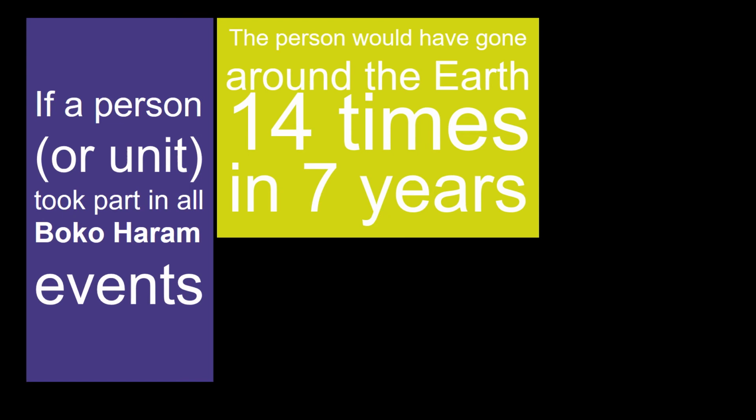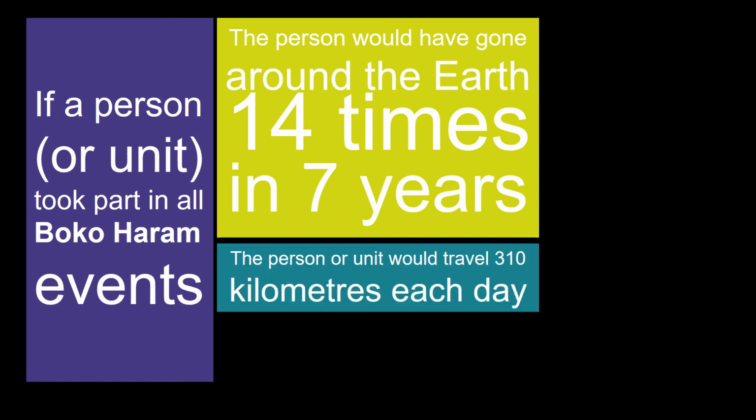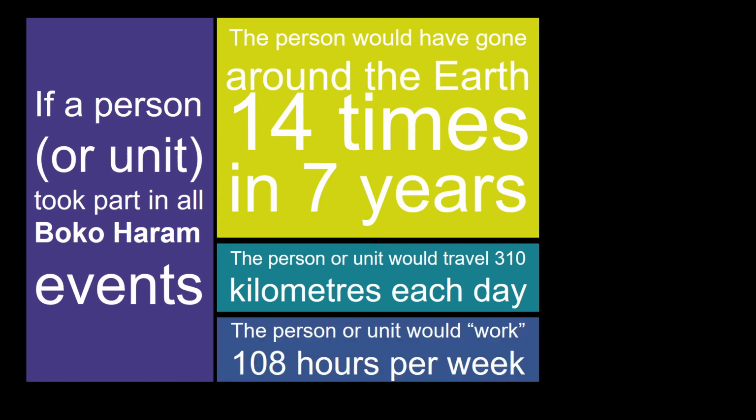Because I can draw a line between every two consecutive events, we can think of it this way: if the same person took part in all of the events, the person would have gone around the Earth 14 times in 7 years, would have traveled 310 kilometers each and every single day, and would work roughly 108 hours per week in that very mountainous, low-infrastructure region that we were talking about before.